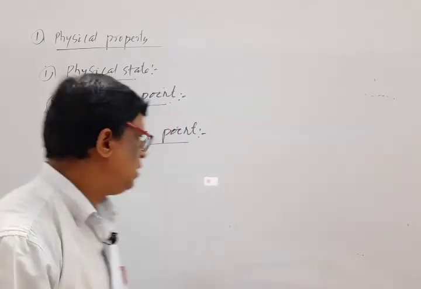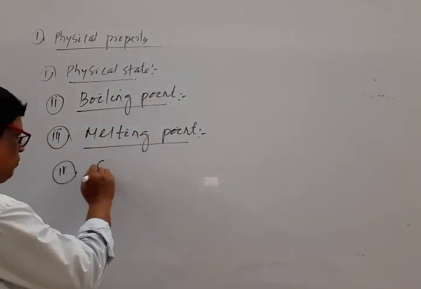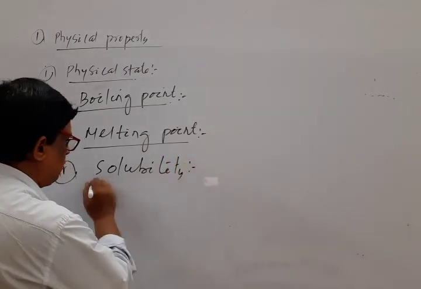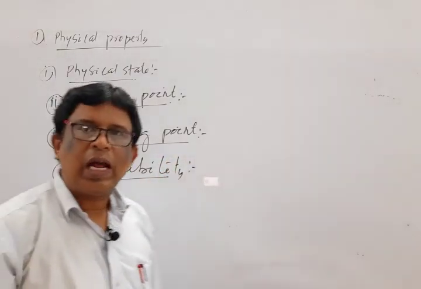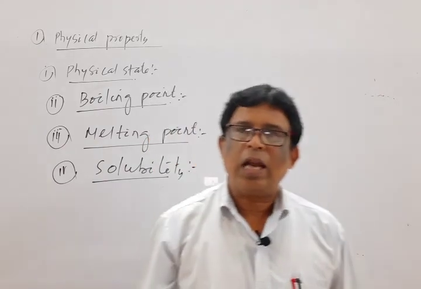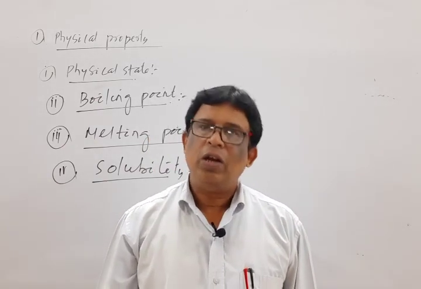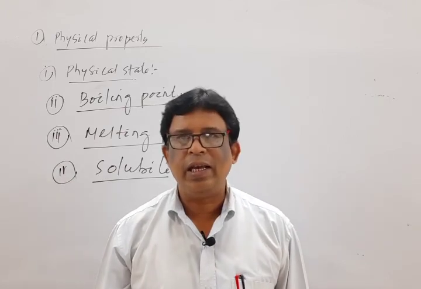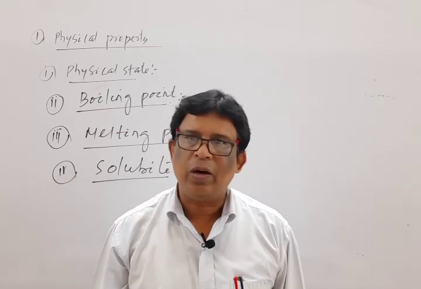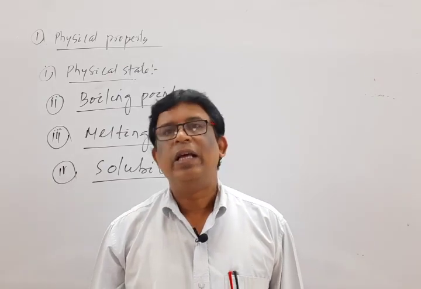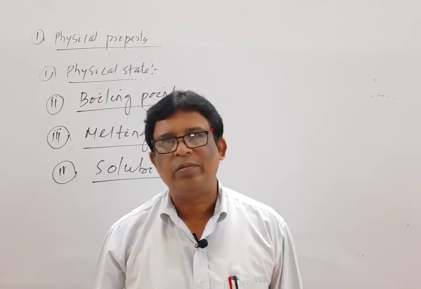Okay, next one is solubility. As the saturated hydrocarbons, that is alkanes, are non-polar in nature, generally they are soluble in non-polar solvents, that is benzene, ether, carbon tetrachloride, etc. However, they are insoluble in water.